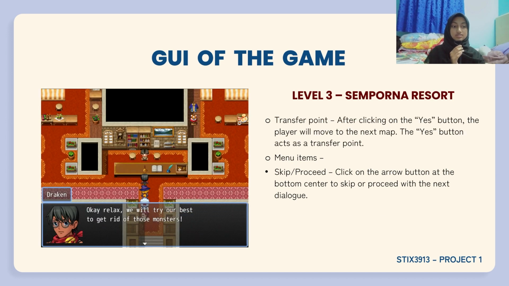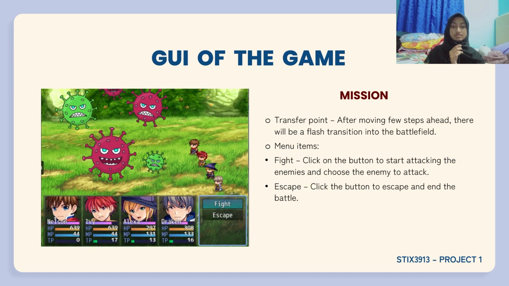This is the inner of the Sempurna resort. There will be a transfer point from the previous screen for the player to move from one map to another map. And there will be a menu item for the dialog, which is skip or proceed. And this is the mission screen. There will be a transfer point. After moving a few steps ahead at the previous level, there will be a flash transition into the battlefield.